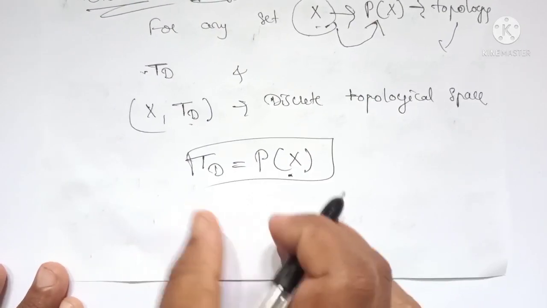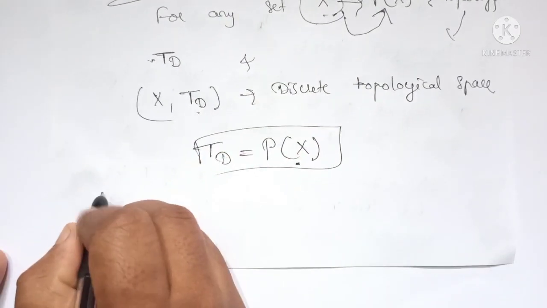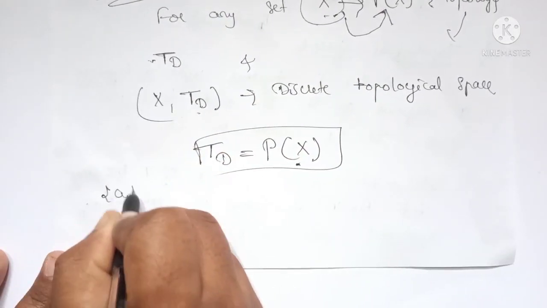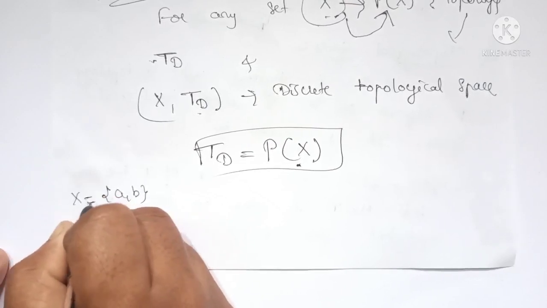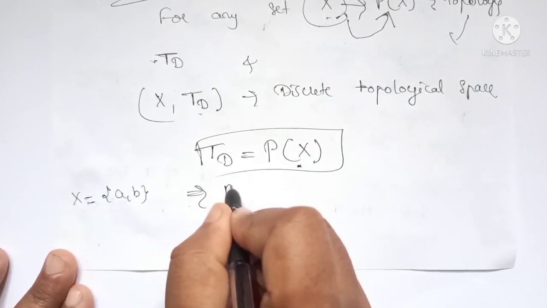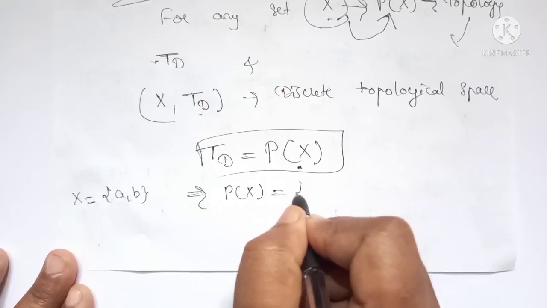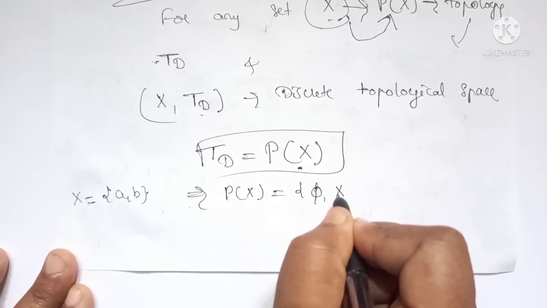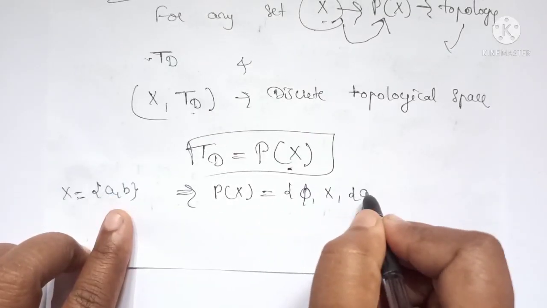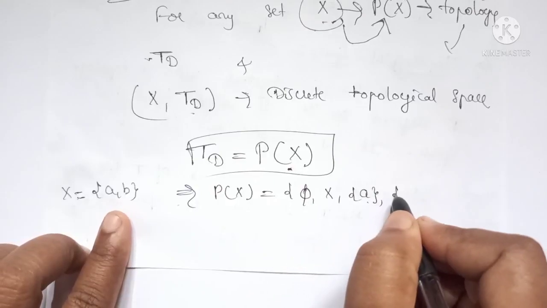For example, if we have {a, b} as the set X, then its power set P(X) is the null set, X, and the singleton subsets {a} and {b}.